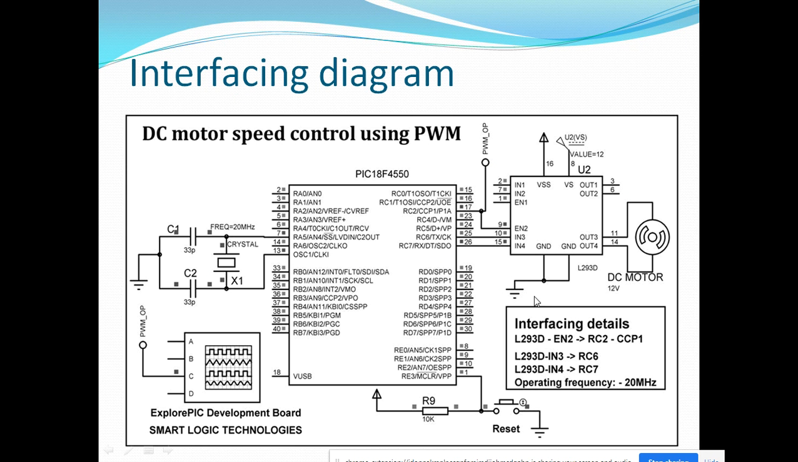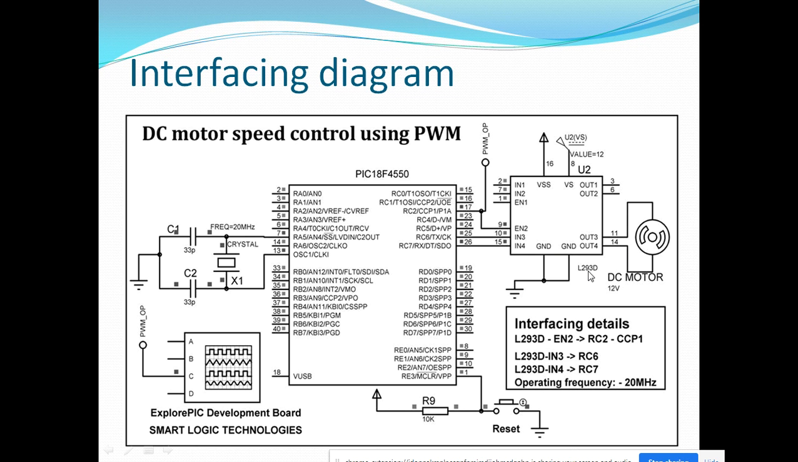Here you can see the circuit diagram. We will consider this circuit diagram for the practical. This is the DC motor that is interfaced with the PIC microcontroller. The RC7 pin is connected to the driver IC L293D, and RC6 also is connected, so two inputs are given, and RC2 is where the PWM signal is given. Here we can drive this DC motor.